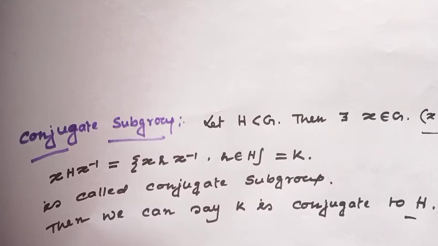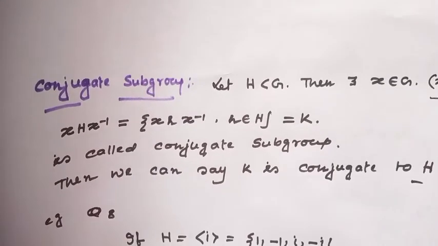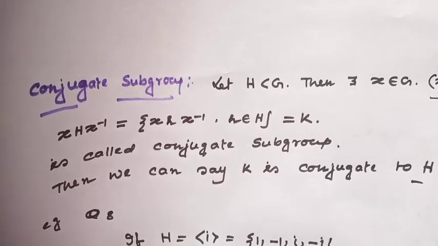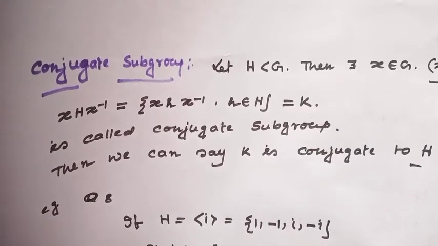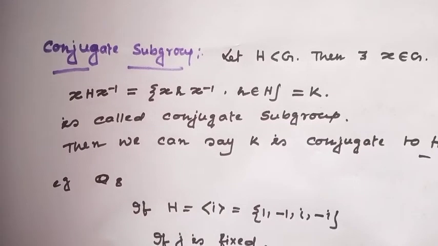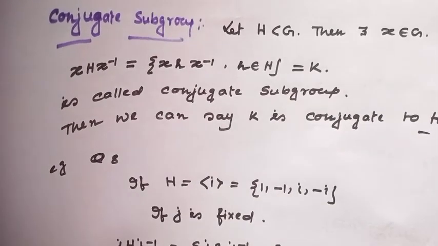Okay. Let's see one example. Q8. All of us know this is the quaternion group of order 8. Let's consider one subgroup H, the cyclic subgroup generated by i, which contains the elements 1, -1, i, -i. We all know j is a member of Q8. So fix j.